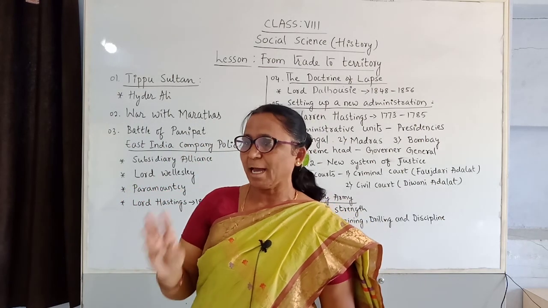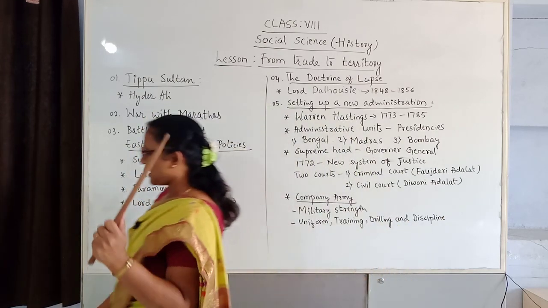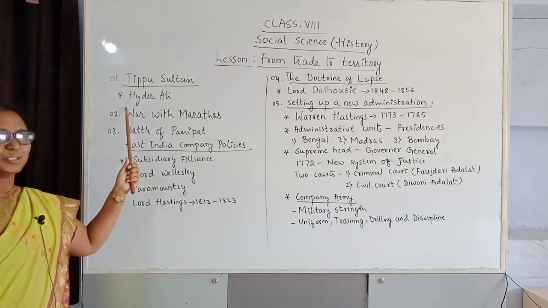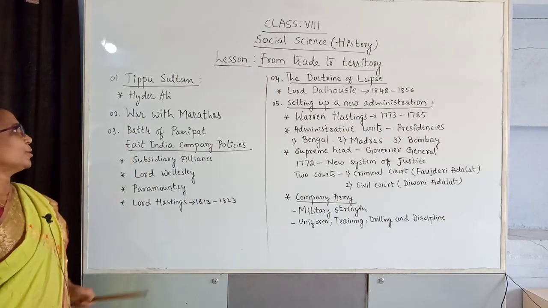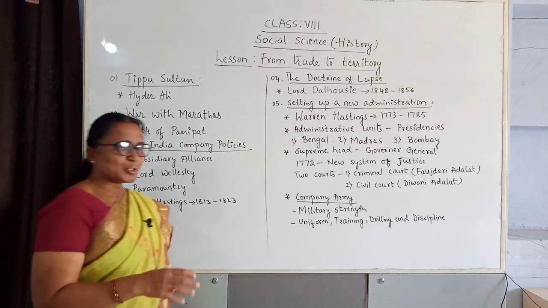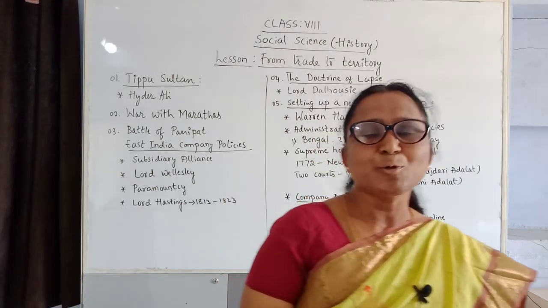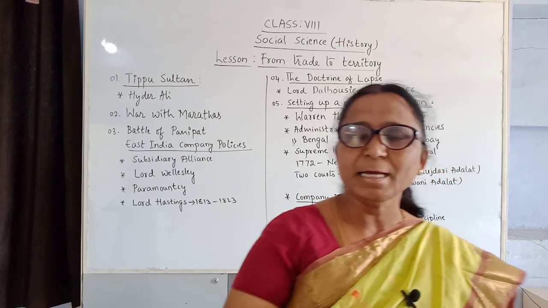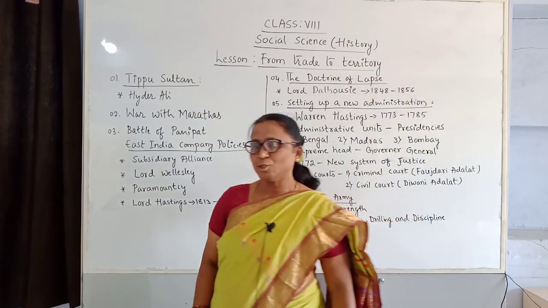There were four Anglo-Mysore wars. Two were with Hyder Ali, the first and second Anglo-Mysore wars, and the third and fourth Anglo-Mysore wars were with Tipu Sultan. In the fourth Anglo-Mysore war, Tipu Sultan was killed by the British, and the territory directly goes to the East India Company. They control Mysore also.